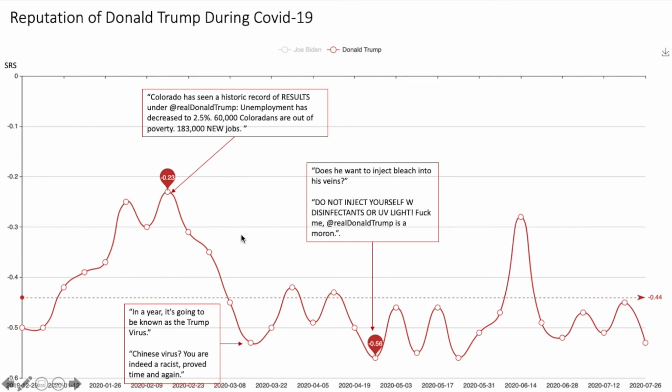One of the iconic events was when Trump called the pandemic the Chinese virus, which brought the reputation of both China and Trump himself to its lowest position. Trump has been widely criticized for his racism. There are other events later sparking people's critique, like Trump suggesting injecting disinfectant as treatment. His reputation score stayed low since then.